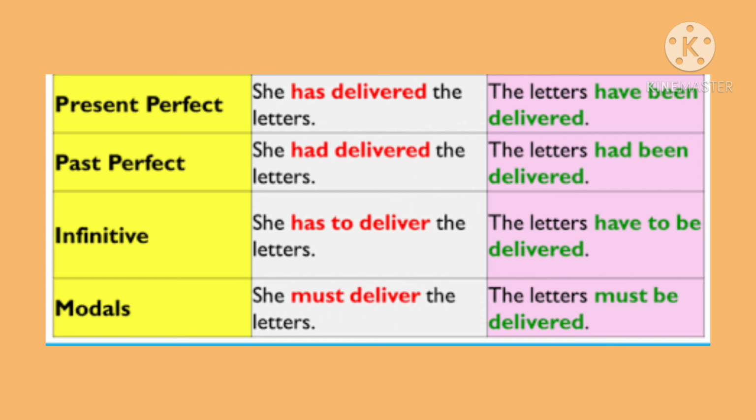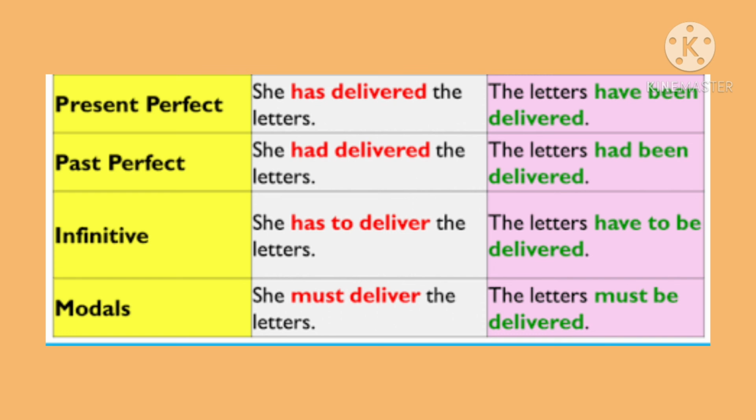She had delivered the letters. Here, the tense is past perfect. Okay. So, the subject will become object and the object will become subject, but the tense will not be changed. So, if it is past perfect, it will remain in past perfect. The letters had been delivered by her. We have used the word been here to denote the perfect tense.